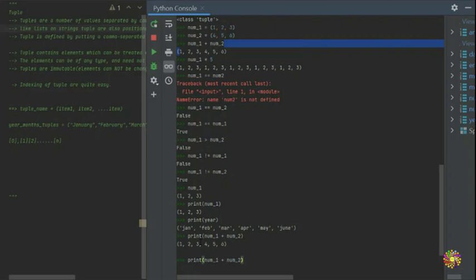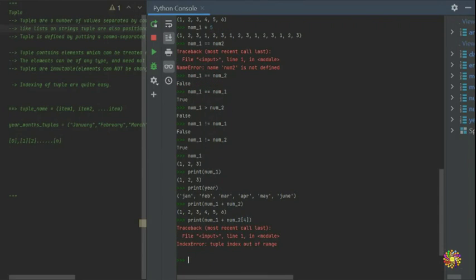So how about if you guys do your indexing? For example, we want the position of, say, 4. What is the position of 4? Okay, so we have to put it into parentheses, then we can put it together: num1 plus num2, and we have to put another parenthesis here.